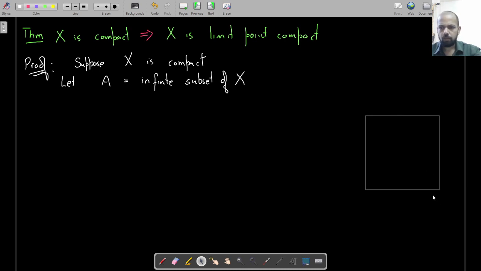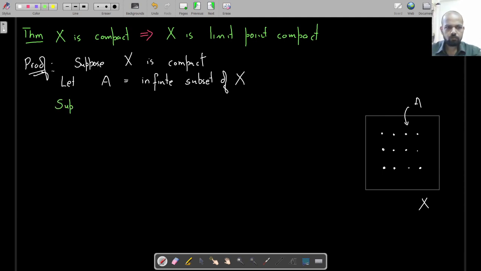This is suppose my X, and you have A inside. You have these points, this infinite set A. Those points are my points of A.